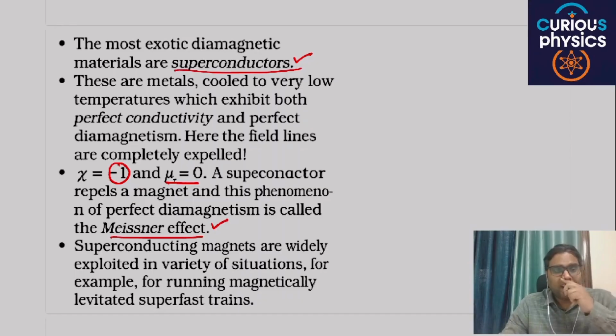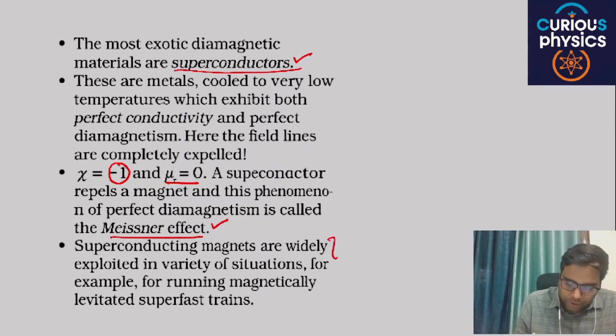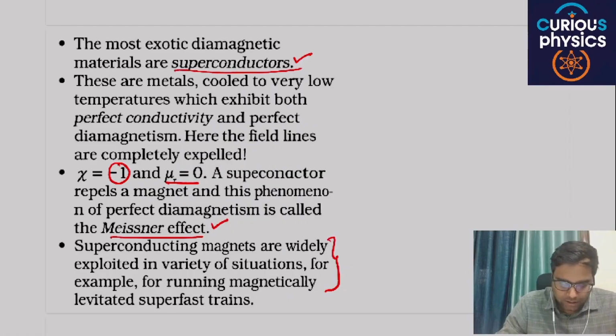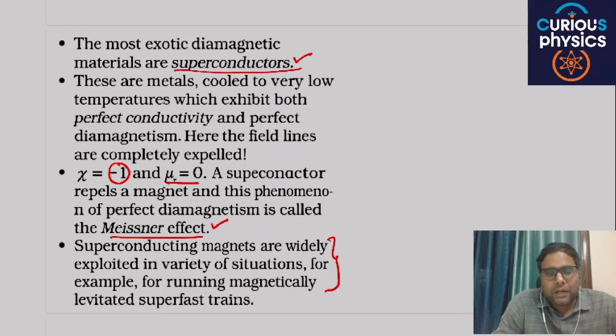Superconducting magnets are widely exploited in a variety of situations, for example, for running magnetically levitated superfast trains. This particular concept is used in the fastest maglev trains, which are running in China. So China is using this particular concept for the production of the fastest moving trains.